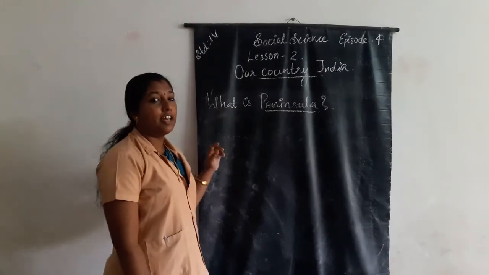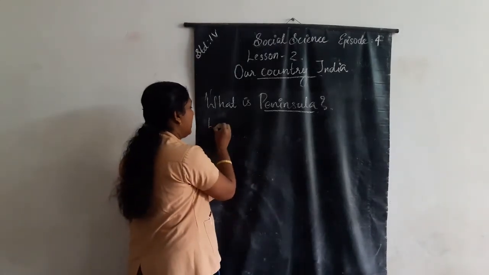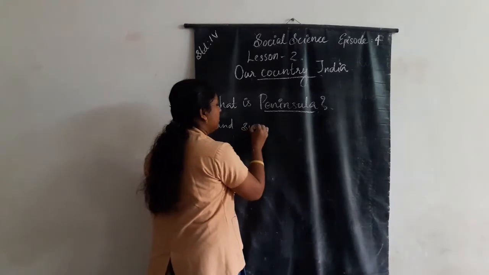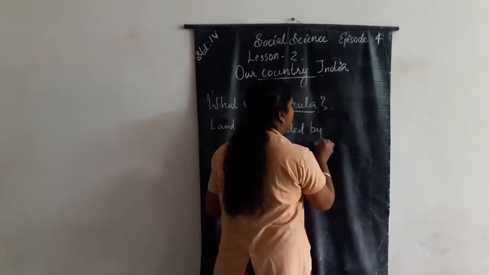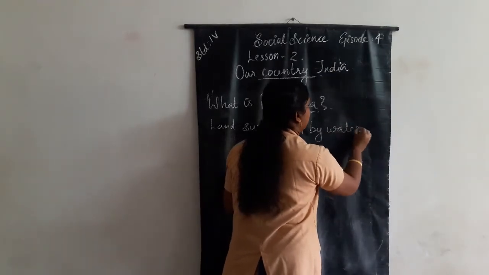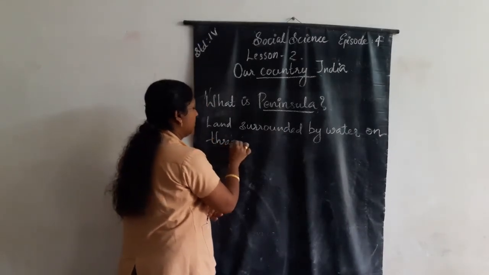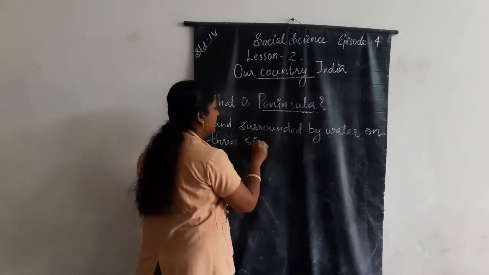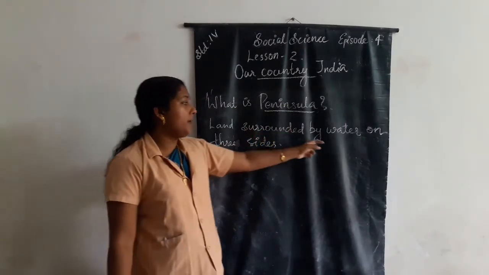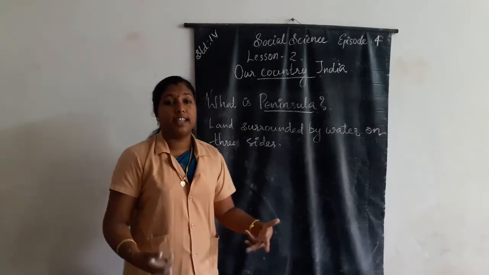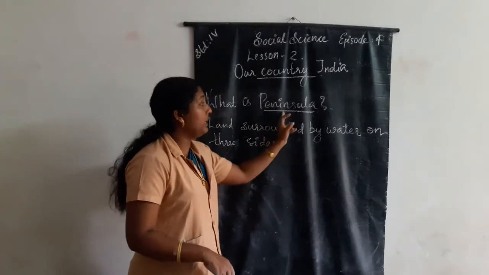Peninsula means land surrounded by water on 3 sides. The land surrounded by water on 3 sides, we can say that it is a peninsula.